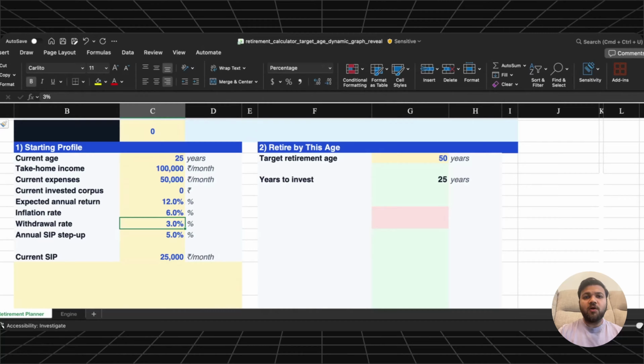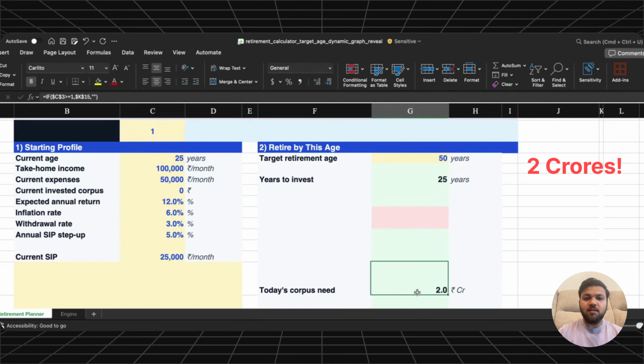In this video, we are talking about early retirement. So I'm using a more conservative 3% withdrawal rate here. Now the formula becomes simple. Annual expenses divided by the withdrawal rate equals the retirement corpus. Annual expenses are 6 lakhs. Withdrawal rate is 3%. So 6 lakhs divided by 3% equals 2 crores. That is our retirement number. That means if this person wanted to fund a 50,000 per month lifestyle in today's money, they would need roughly 2 crores.